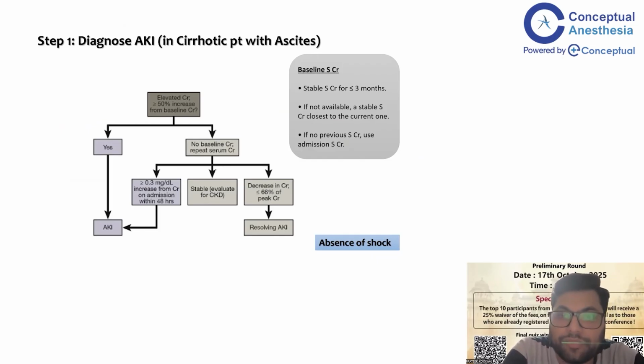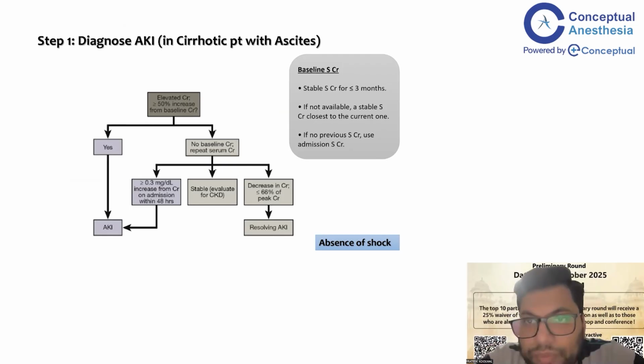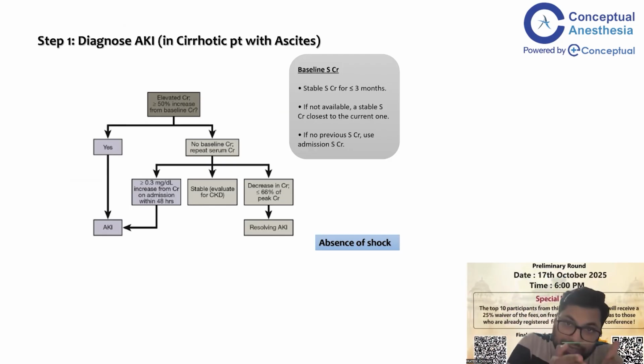Decrease in creatinine to less than 66% from peak creatinine means resolving AKI. Baseline serum creatinine is a stable serum creatinine for 3 months. If not available, use a stable serum creatinine closest to the current one. That is what is current, and that is stable for 3 months. It is called the baseline creatinine. If there is no previous serum creatinine, use the admission creatinine as the baseline creatinine.